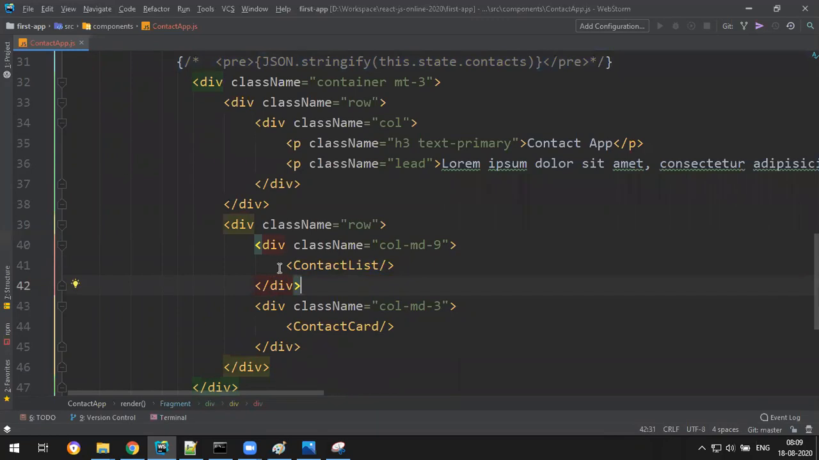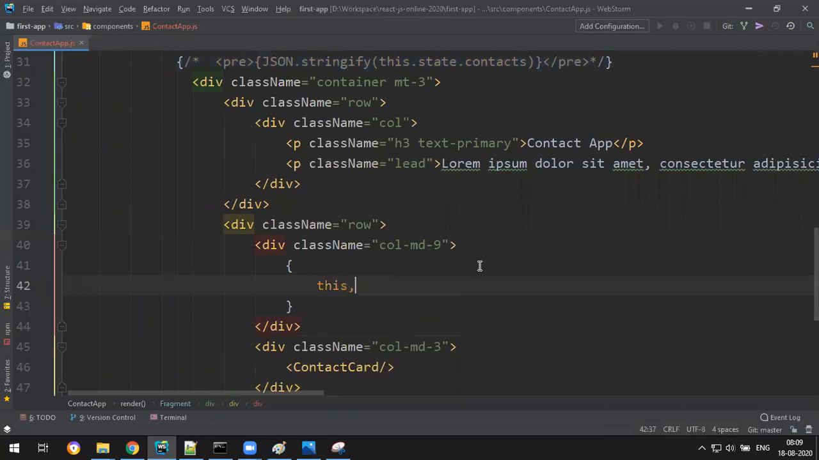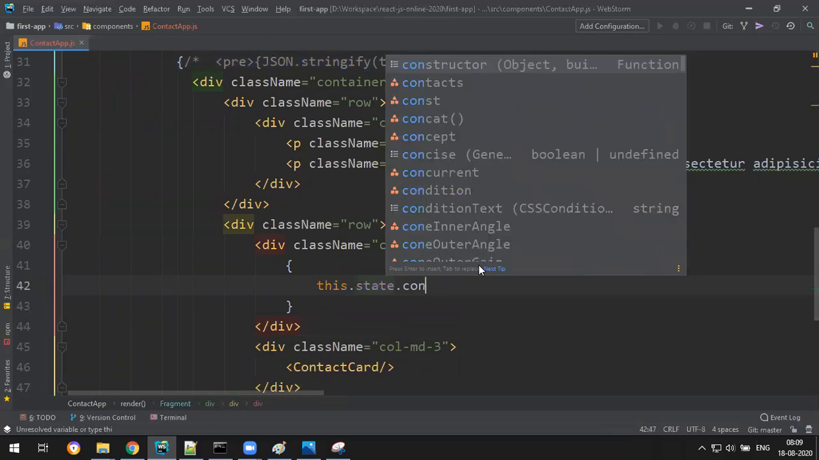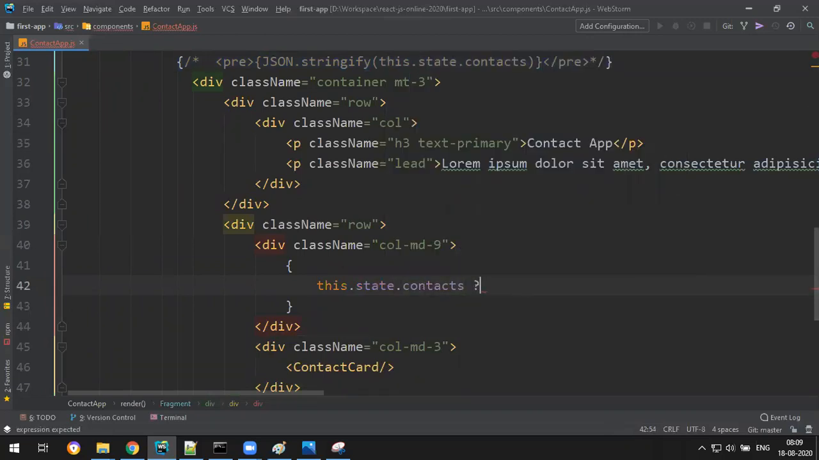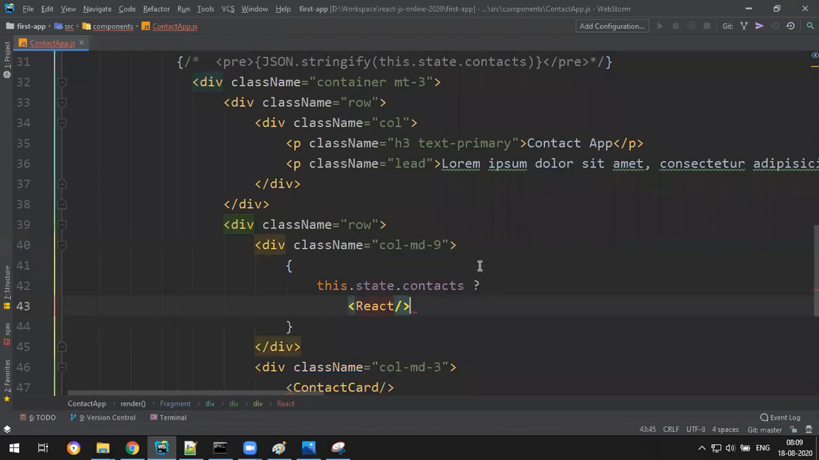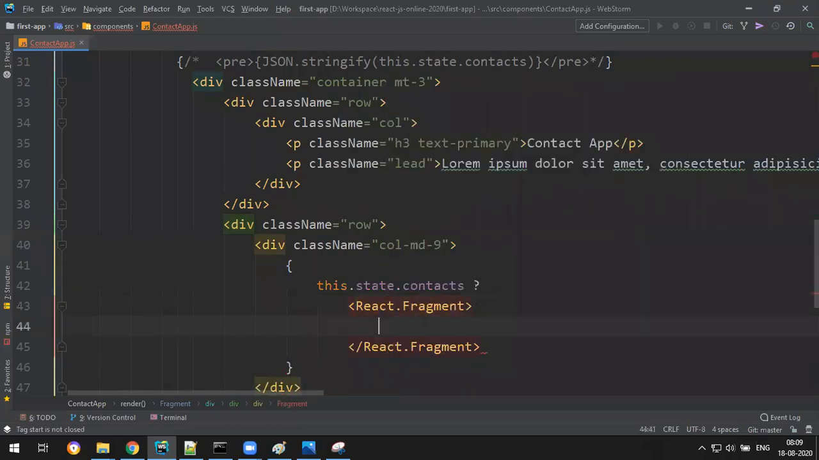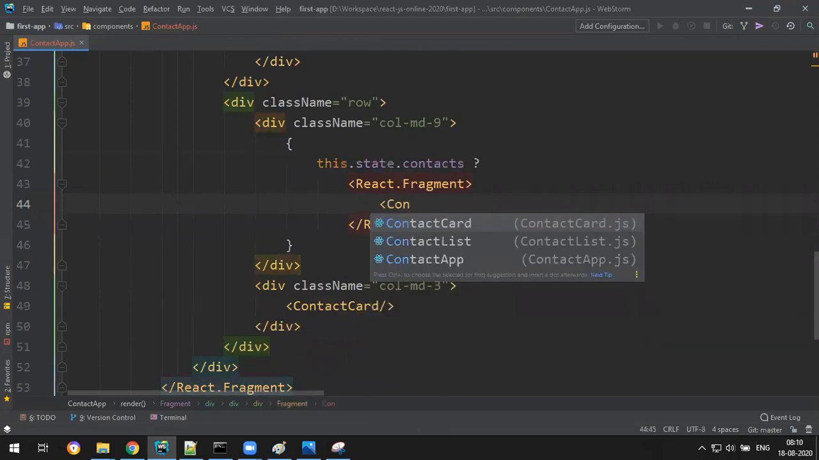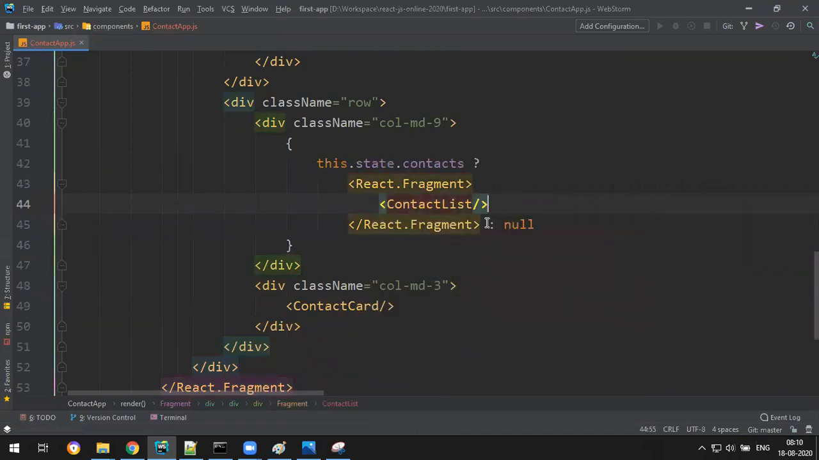So before you send, I will make a cross check, like I make a condition here. So this.state.contacts. If contacts is available, then send React.Fragment, otherwise null. Okay. If contacts is having some data, then pass on to the contact list. So how to pass on is props. So let's say contacts is equal to this.state.contacts, like this.